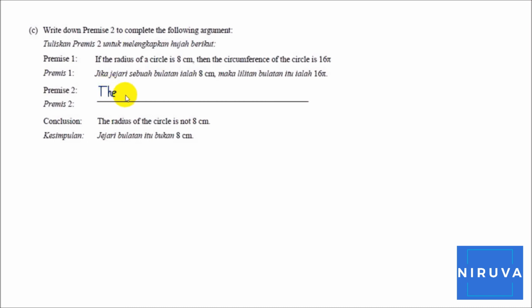But in the conclusion, it stated that the radius of the circle is not 8 cm. So, the circumference will never be 16 pi. And you will write it as: the circumference of the circle is not 16 pi.